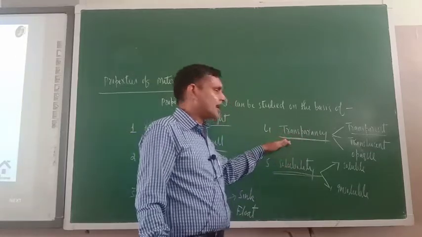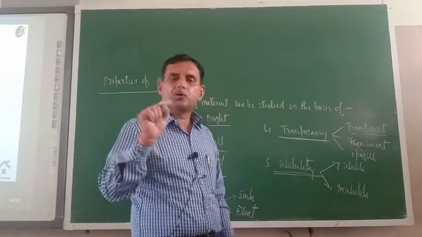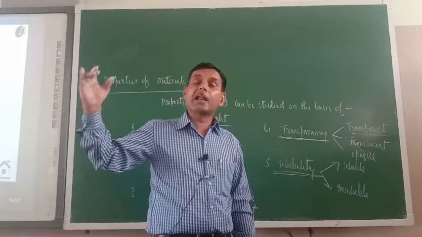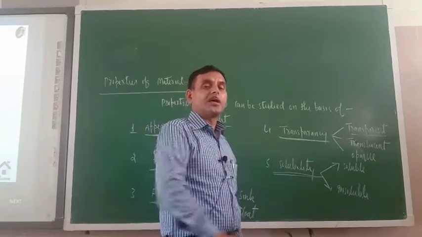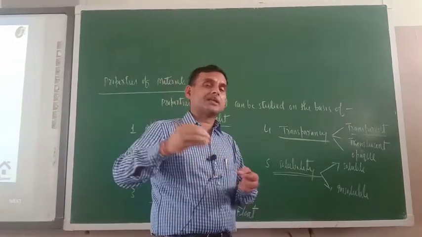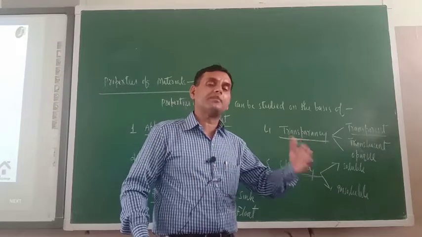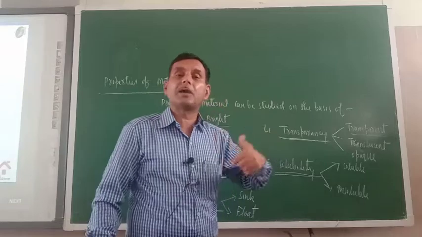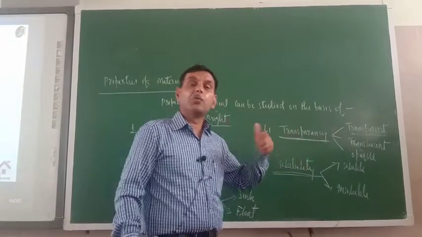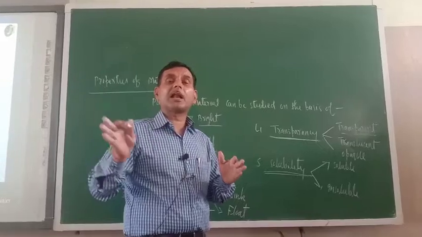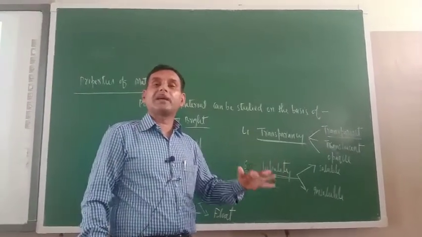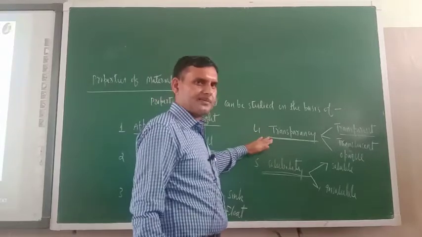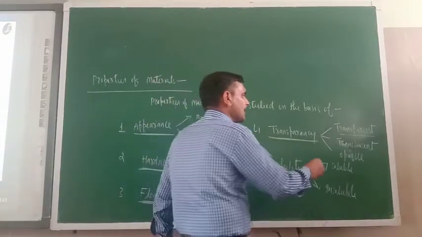Always remember, only those materials are transparent which allow the light to pass through them. Glass will allow light to pass through them. If it is allowing light to pass through, then you will be able to see across. The wooden almirah will not allow light to pass through. That is why it is not a transparent material. So on the basis of transparency, there are three kinds of material.